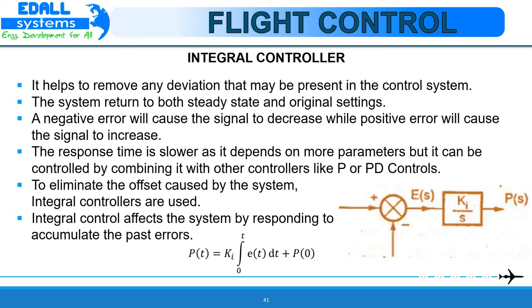Integrating the above equation, the actual controller output is given. P0 is the controller output when the integral action starts, that is, at t equals 0. The output signal from the controller at any instant is the area under the actuating error signal curve up to that instant. If the value of the error is doubled, the value of P(t) varies twice as fast, that is, the rate of controller output change also doubles. If the error is 0, the controller output is not changed. The control signal P(t) can have non-zero values when the error signal E(t) is 0. This is because the output depends on the history of the error, not on the instantaneous value of the error.